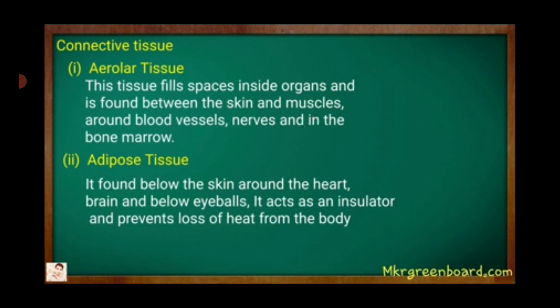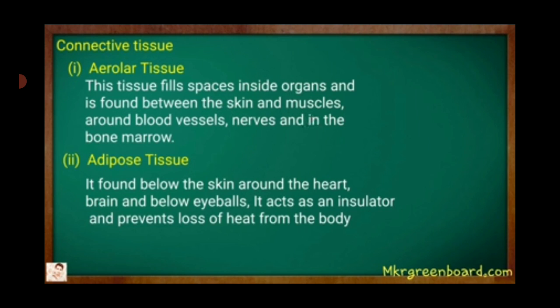Areolar tissue. This tissue fills the space inside the organs and is found between the skin and muscles, around blood vessels, nerves and in the bone marrow. So areolar tissue fills the space inside the different organs.